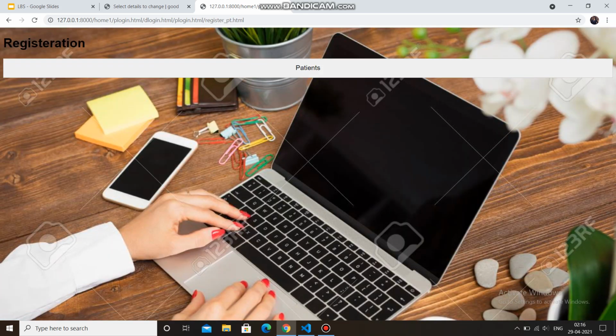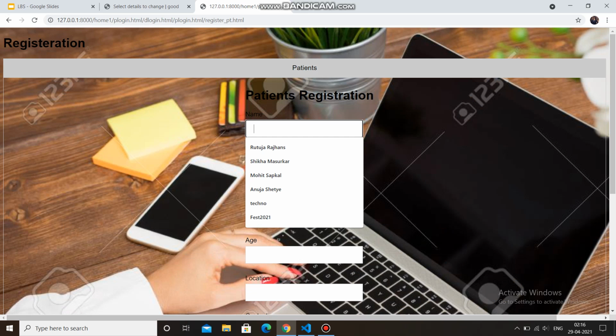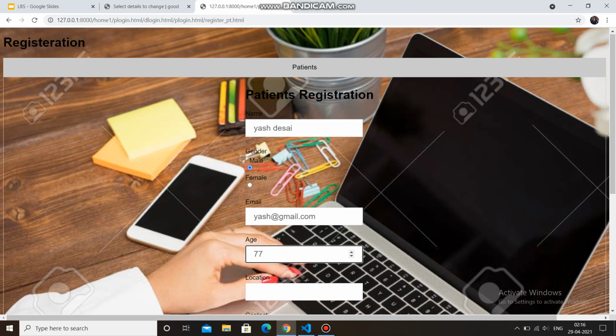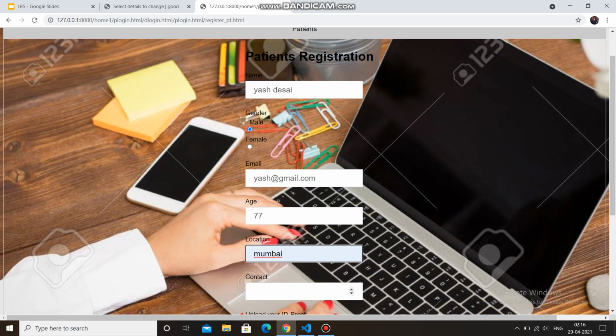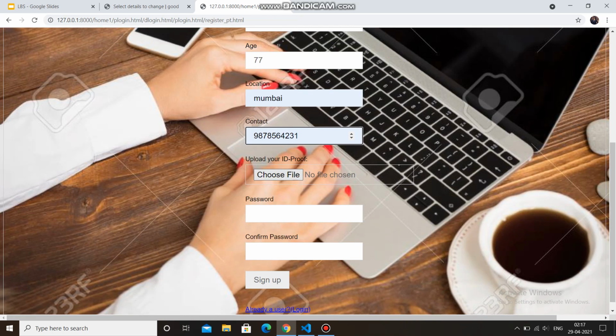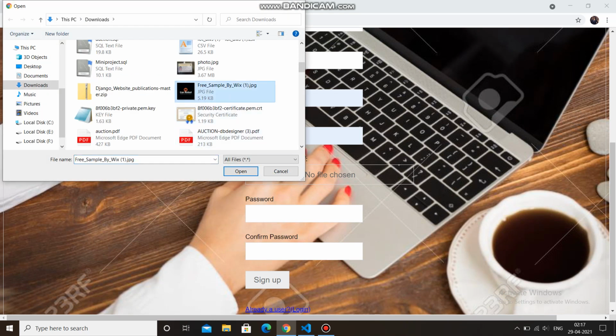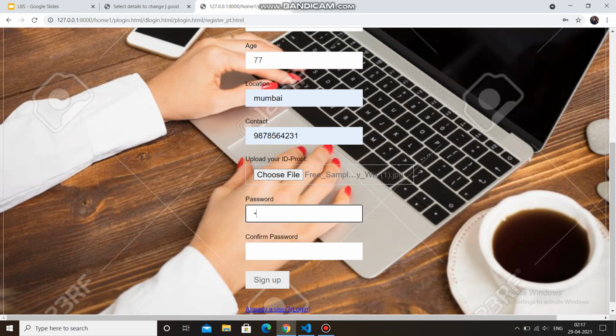So if the patient is not registered, he has to register by giving his details like his name, his ID proof, and click on sign up.